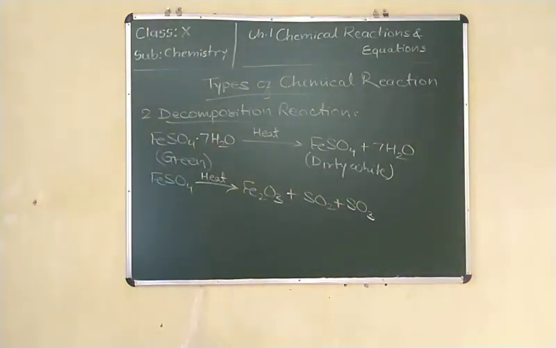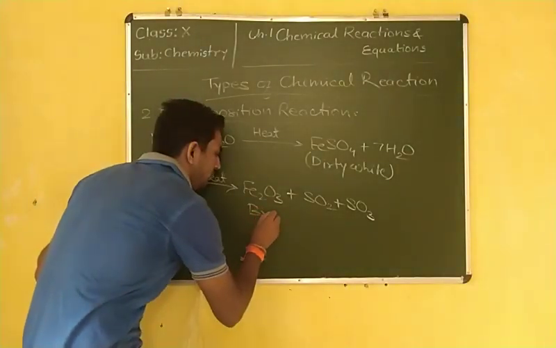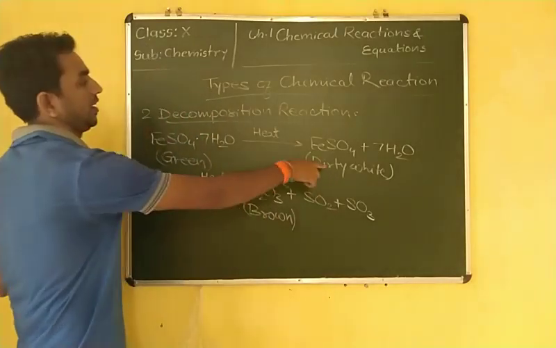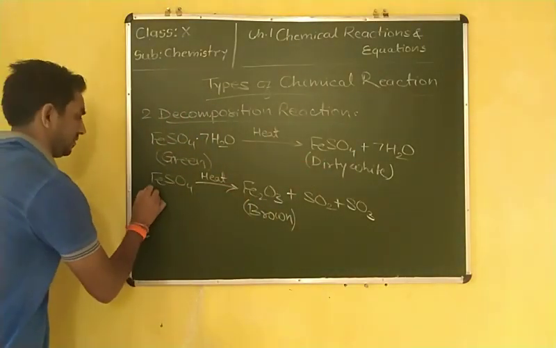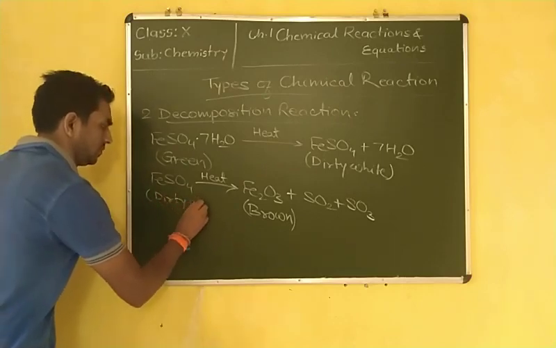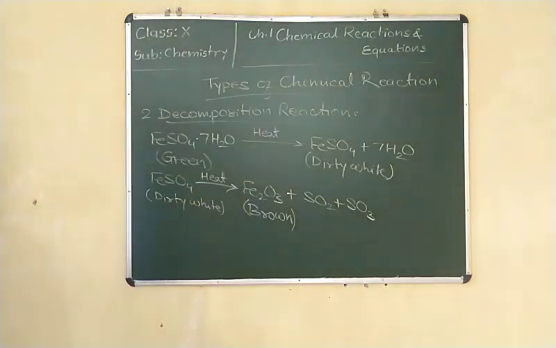So these are the examples, and that ferric oxide becomes brown in color, from the dirty white to brown in color.